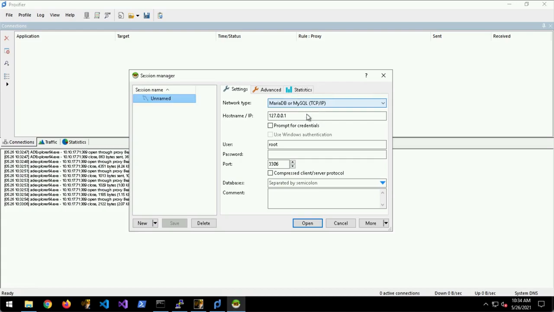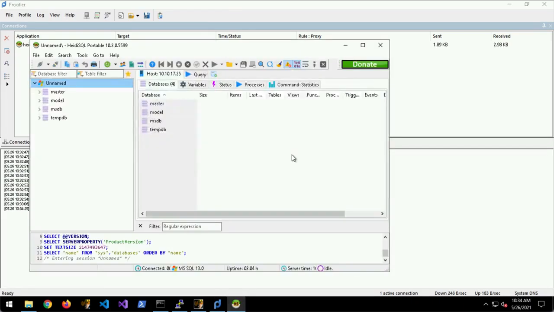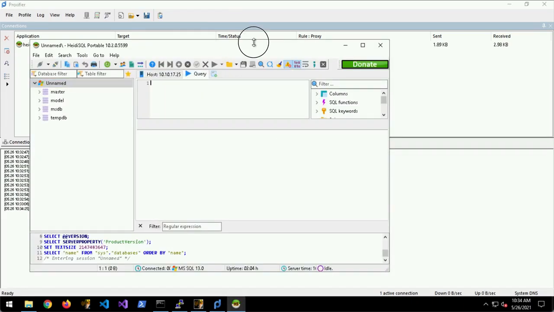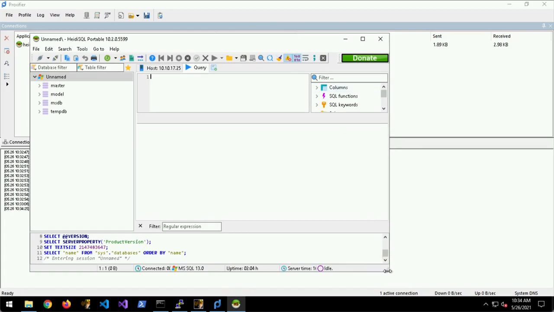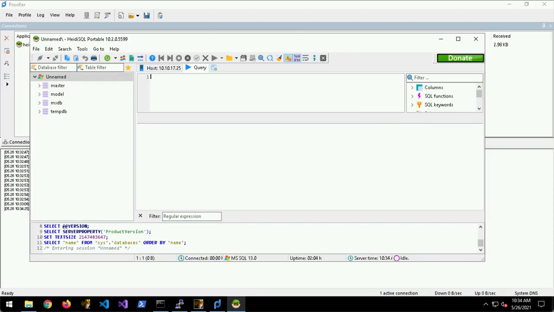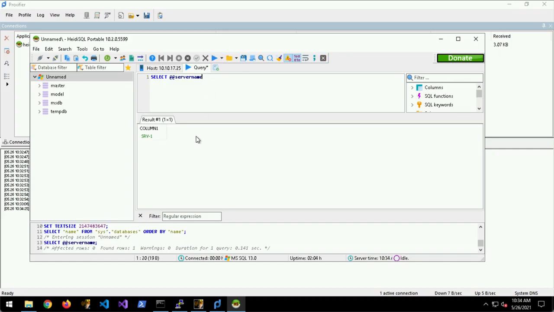So let's say new SQL Server, and let's do 10.10.17.25, and say use Windows authentication, and open. Once again, you can see the traffic going through the beacon. And now we're connected to a SQL database inside the network from the outside. And you can issue queries against it. So let's do select @@servername. And there we go.